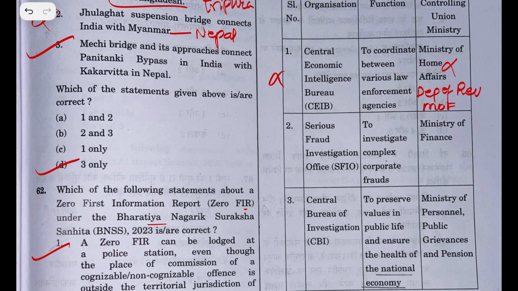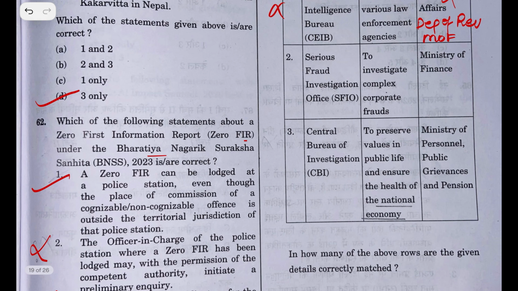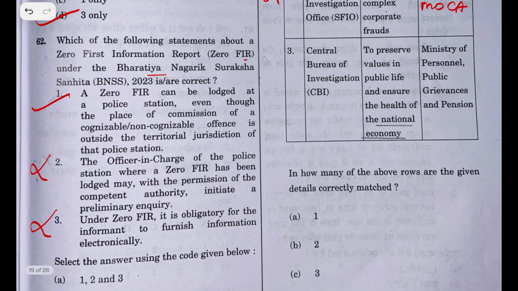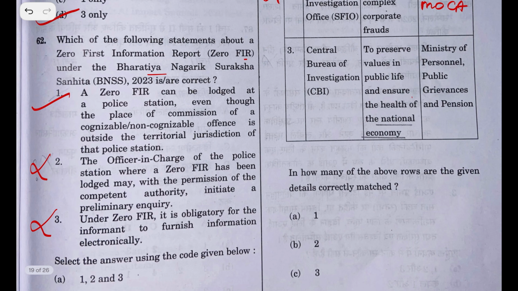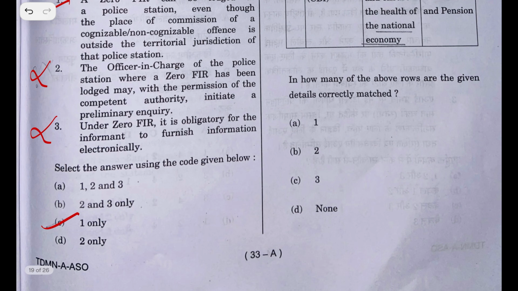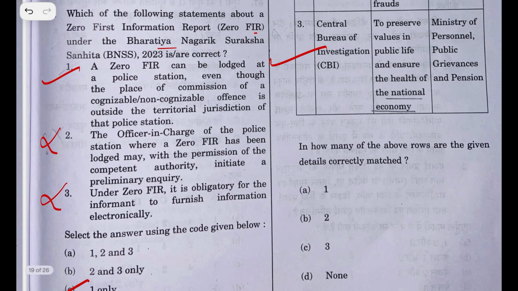This is wrong. Serious Fraud Investigation Office, to investigate complex corporate frauds. It comes under Ministry of Corporate Affairs. This statement is wrong. Third statement is Central Bureau of Investigation to preserve values in public life and ensure the health of the national economy, which comes under Ministry of Personnel, Public Grievances and Pension. The statement, I believe it is correct. How many of the above rows are given details correctly matched? I'll go with B.